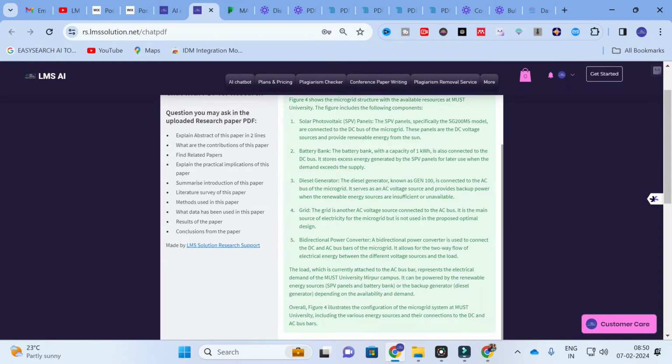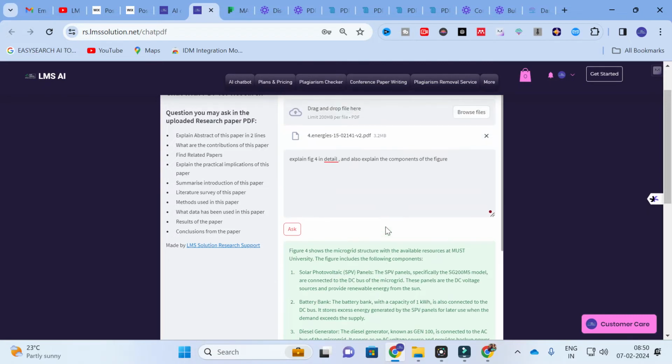Yes, it comprises of a solar panel. Here you can see that SPV panel, specifically the SG200M model, are connected to DC bus to the grid. Next, battery bank. The battery bank with a capacity of 1 kilowatt hour is also connected to the DC bus. It stores excess energy generated by SPV panels. Next you can see the diesel generator, grid and bidirectional power converter.